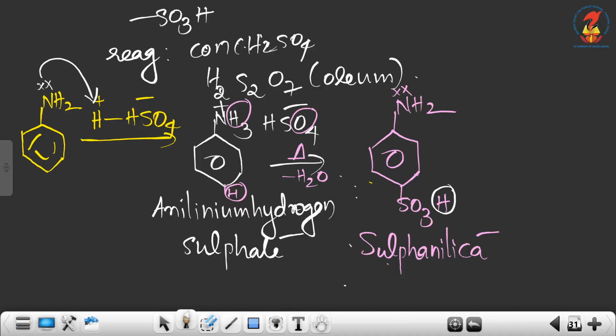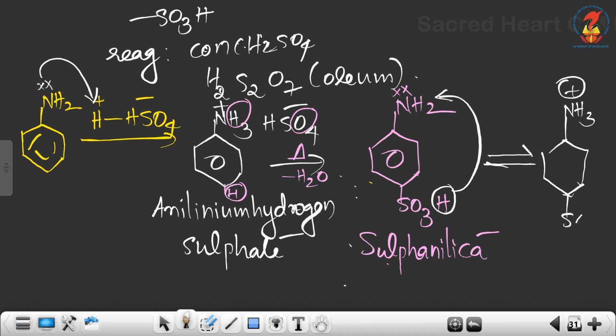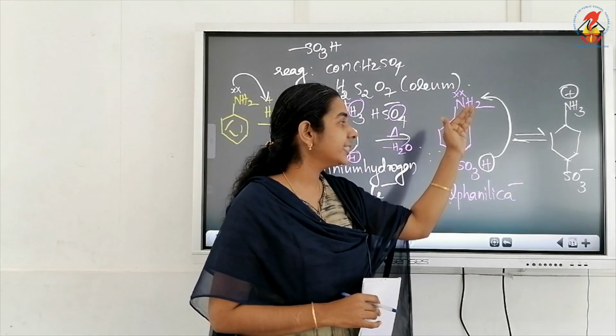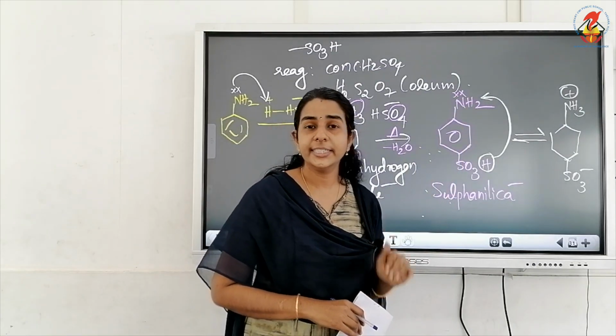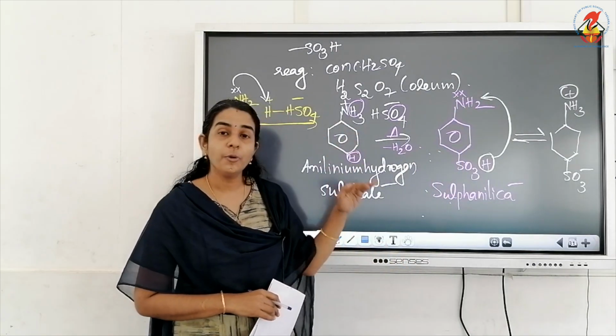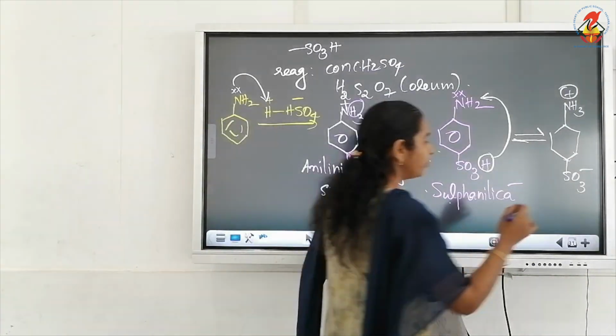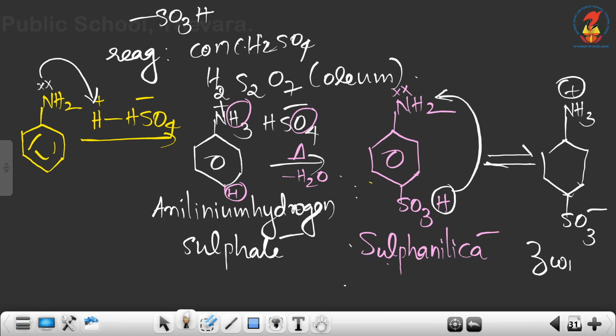So what happens in the next step is this will donate one H plus to here. So reversible arrow, and what we are getting here is NH2 will become NH3 plus, this will become SO3 minus, a molecule containing both positive and negative centers, which is formed by losing H plus and by gaining H plus. Such ions are known as Zwitter ions.